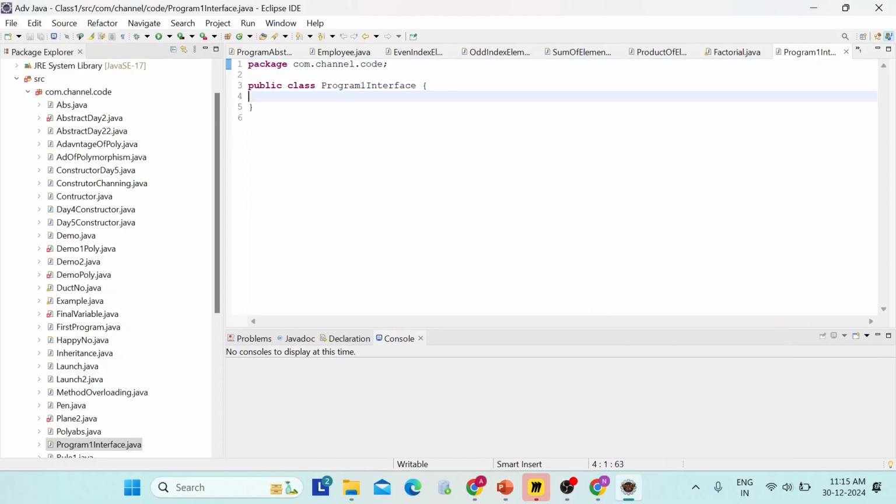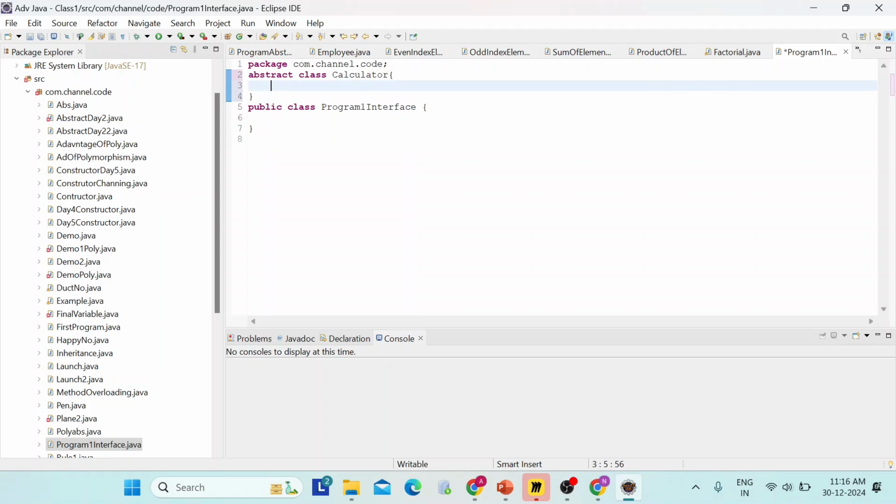So here we already made a class. For the interface, we are writing the name as program interface. Now inside this, we will take an abstract class and the class name is calculator. Inside this, we write public void add.